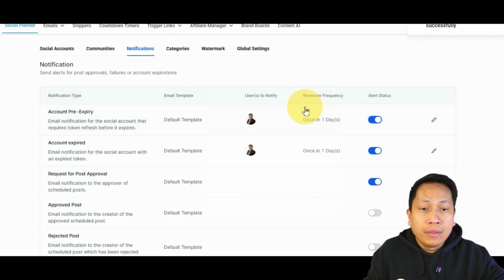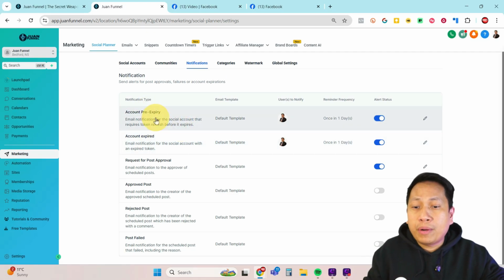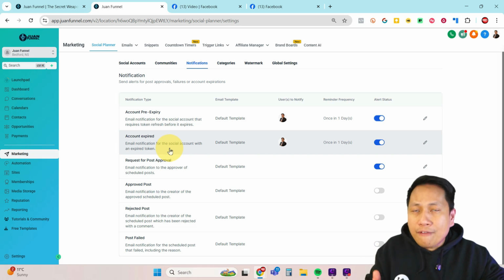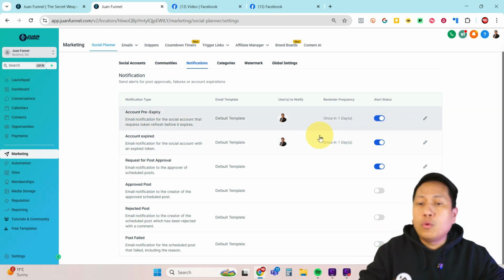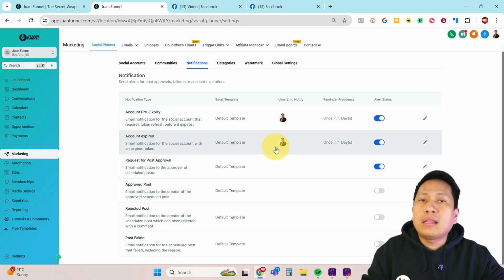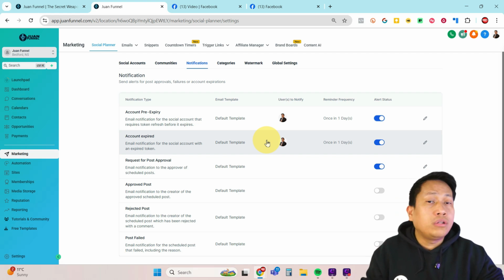Just click save. So here you go. This user will be notified if your account is about to expire, and this user will be notified if the account is already expired. So there will be two notifications for you. This is one way to prevent your Facebook account token from expiring in your Go High Level account. So that's it for today.